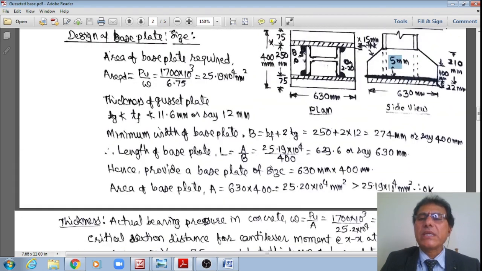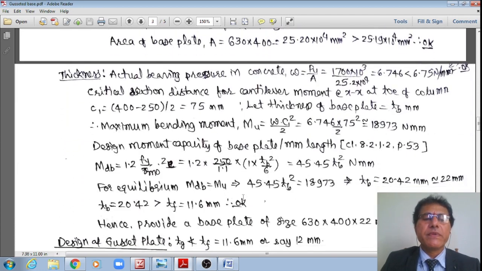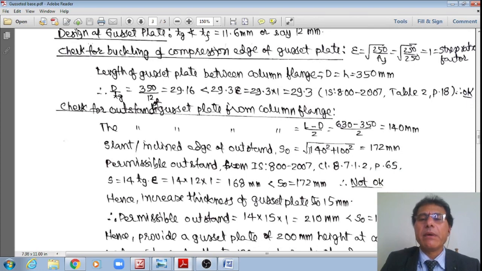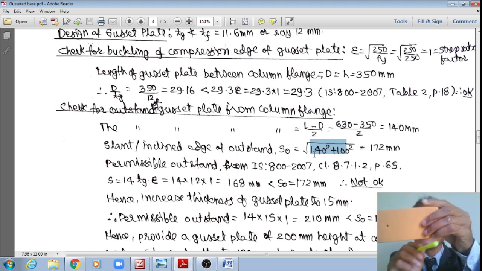Or even, if not 200 mm, I'll say 210 mm. But let us proceed with the 200 mm assumption, right? If I assume 200 mm, 200 minus 100, that vertical height is equal to 100 mm and this horizontal distance is equal to 140.